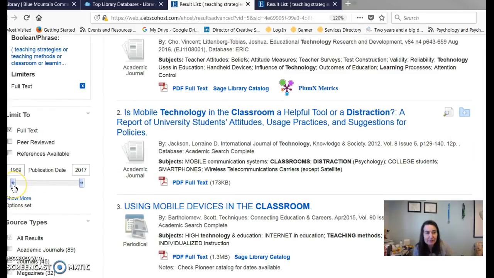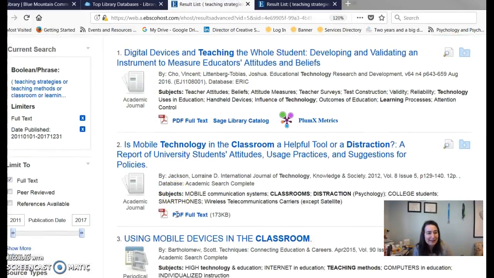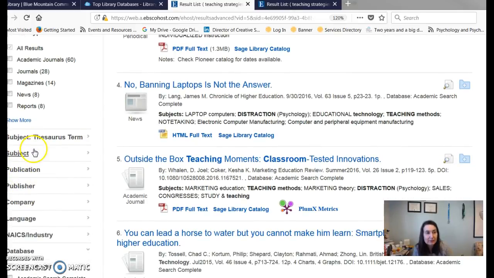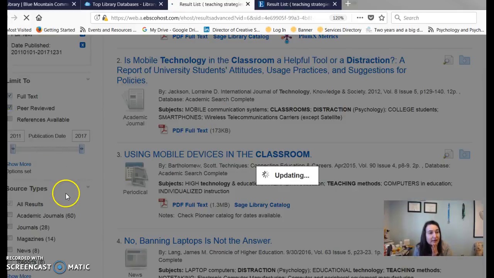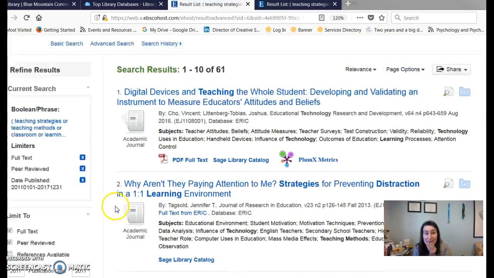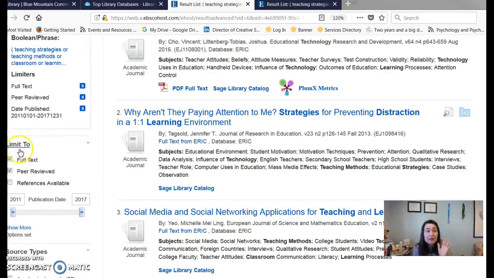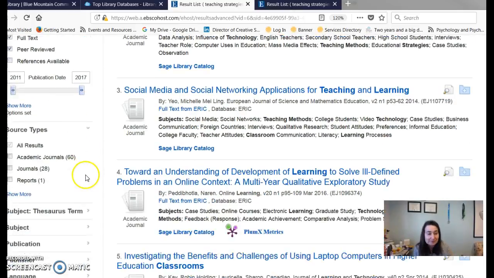You can also limit by time frame. We probably want to get up to this century. And we're down to 91, actually. That's pretty minimal. Well, this is great. And also, the other thing you can limit to is, I did not limit to peer-reviewed journals. Okay, let's do that. That's down to 61, which starts getting things a little bit low, I think, but that's okay. Again, you can uncheck at any time. If you're like, no, I really want to go back and look at non-peer-reviewed materials as well, you can click there.